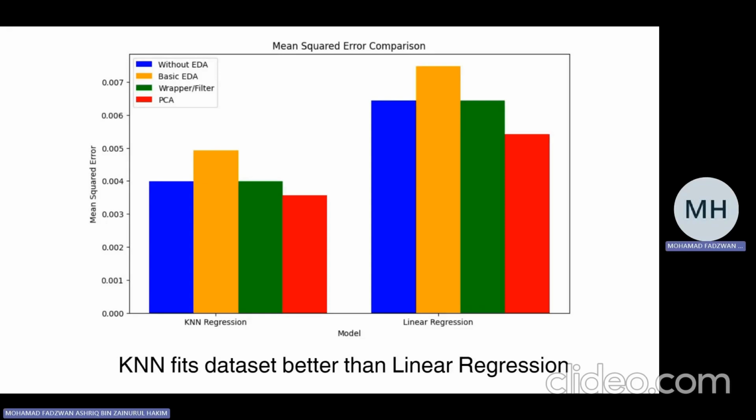From here, you can see that KNN regression recorded much lower mean squared error compared to linear regression. Lower mean squared error means the model makes fewer errors. Hence, it has a higher accuracy in making predictions. This might be because the dataset itself is non-linear and not suitable for linear regression.